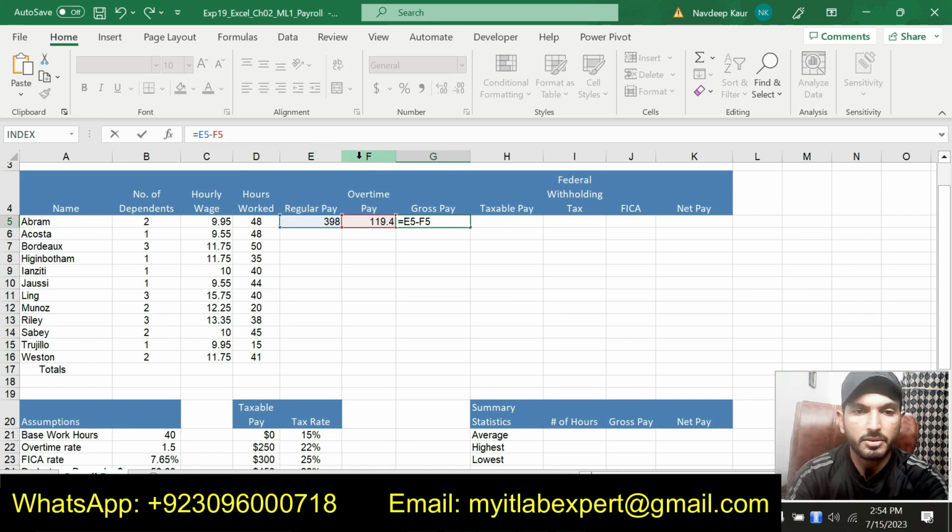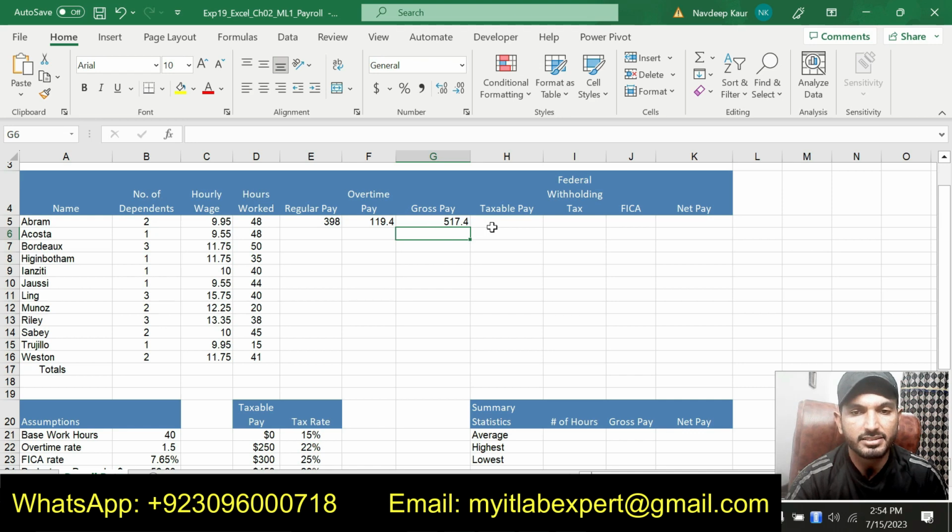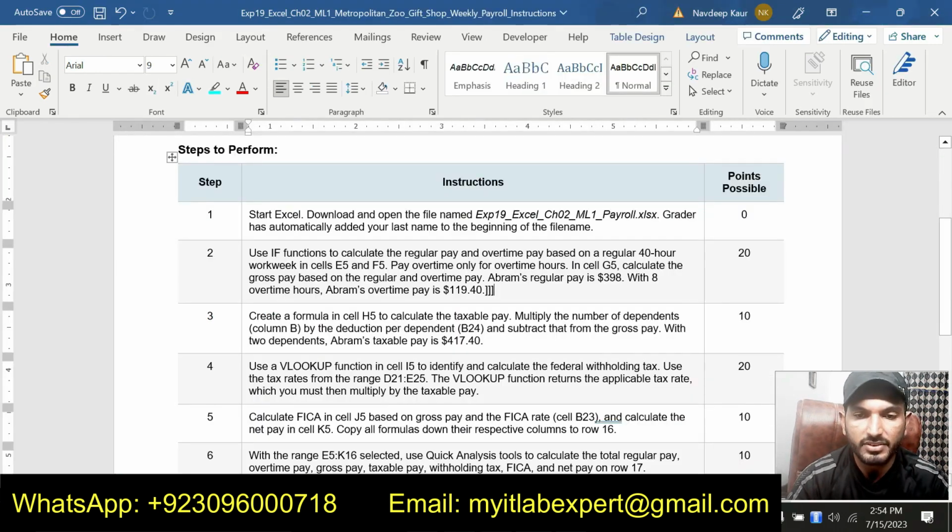So this gross pay will be equal to E5 plus F5. We will add these two and we will get this result like this one. Step number 3 is create a formula in cell H5 to calculate the taxable pay. Now we are supposed to calculate the taxable pay: multiply the number of dependents in column B by the deduction per dependent B24 and subtract that from the gross pay. With 2 dependents, Abraham's taxable pay is 417.40.